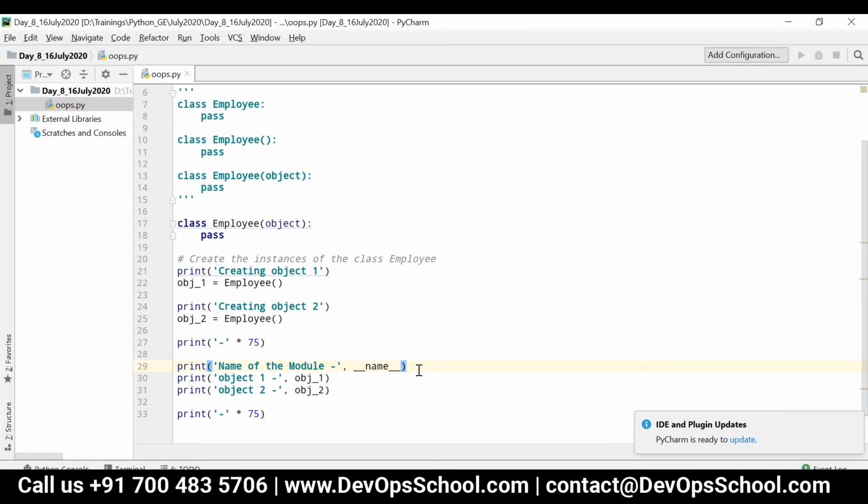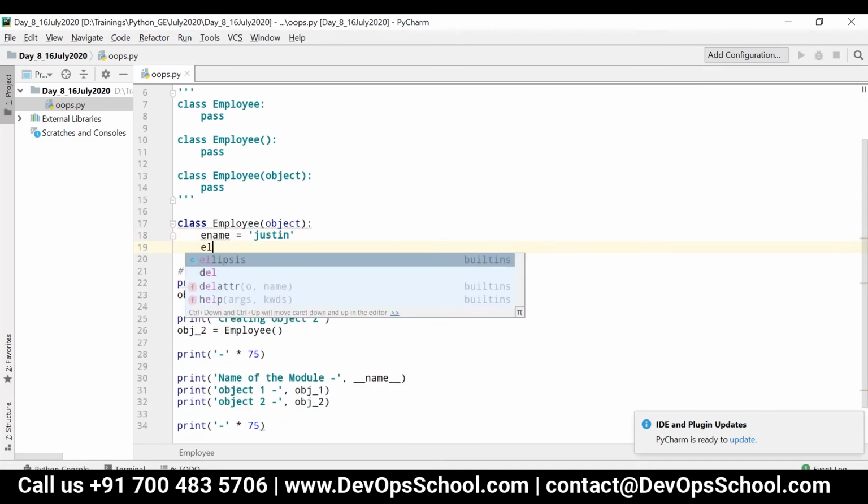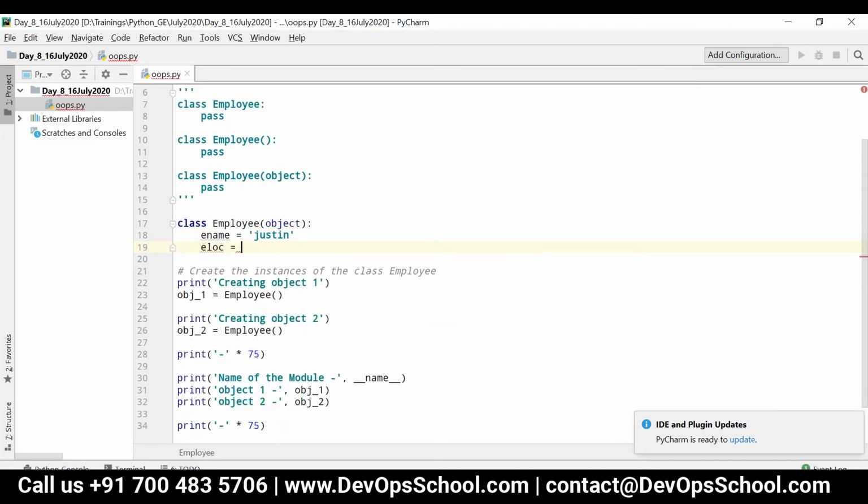Yeah, completed. Okay, now I'm going to define some attributes inside this class. Let's say ename is equal to Justin and elocation is equal to Bangalore. I have defined some attributes inside this particular class.